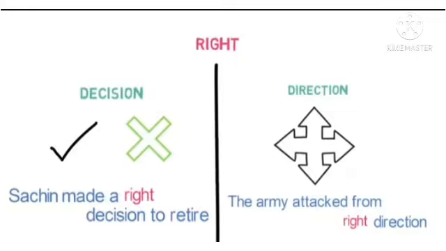The army attacked from the right direction. In the second sentence, the meaning of right is direction. The word right has the same pronunciation and spelling, but different meanings. This type of words we can call homonyms.